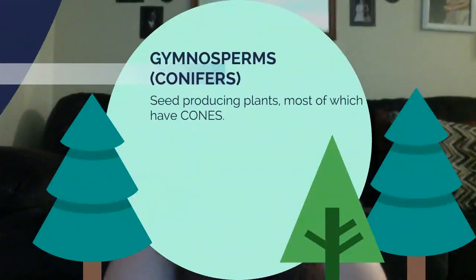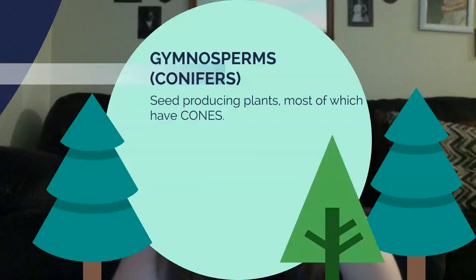Gymnosperms, also known as conifers, also known as Christmas trees, are seed-producing plants, most of which have cones. You've seen this before either on your Christmas tree or walking outside, especially if you live somewhere kind of cold. Gymnosperms have these needle-like leaves, and this is to help them survive and adapt against the cold. They also have cones that release their seeds, right? And that's how they protect their seeds.